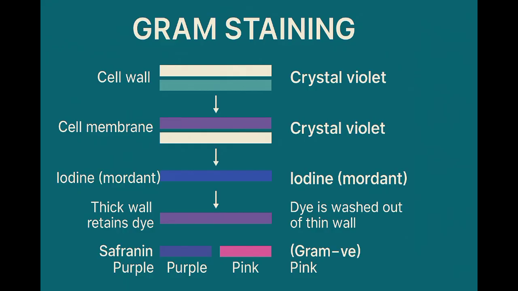Gram staining. To identify bacteria, microbiologists use gram staining. 1. Crystal violet stain: both gram-positive and gram-negative bacteria turn violet. 2. Iodine, mordant, fixes the dye inside the cell. 3. Alcohol wash. Gram-positive bacteria retain the violet dye because of their thick cell wall. Gram-negative bacteria lose the violet dye due to their thin cell wall. 4. Safranine stain counterstains gram-negative bacteria pink. Results: gram-positive purple, gram-negative pink.